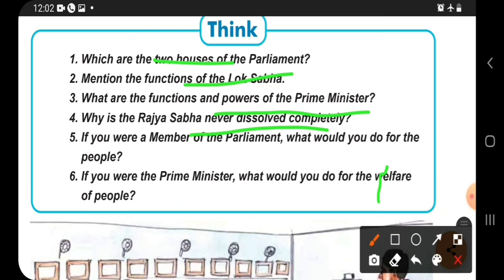After that, the last two questions: if you were a member of Parliament, what would you do for the people, and what would be your responsibility? And the last question: if you were Prime Minister, what would you do for public welfare? Whatever work is done by the government, these are public welfare works. This way we have finished our chapter, and we have seen many things about our government. So thank you, we have completed our lecture.